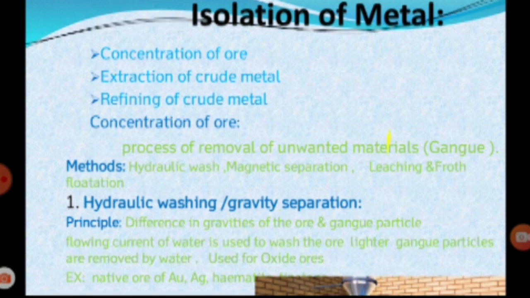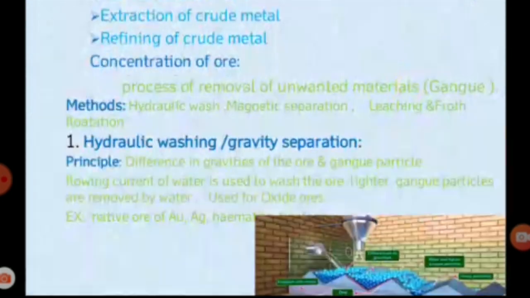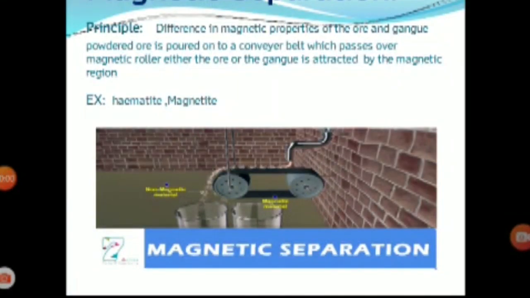See some of the examples given in our book: native ores of silver and gold, hematite, and tinstone. We know hematite and tinstone are oxide ores, so this method is applicable for these types of ores. Now see the next method, magnetic separation.